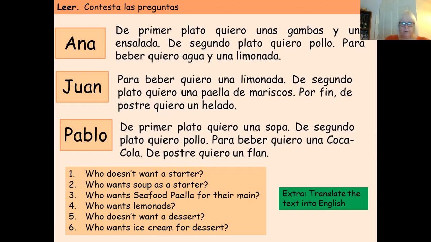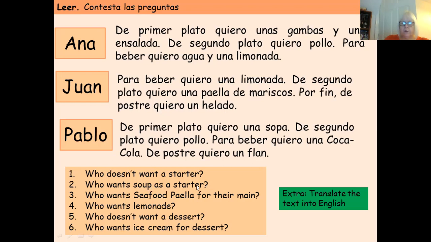So pause, move on when you're ready. Okay, so I'm assuming you have now moved on and we're going to correct it. Who doesn't want a starter? Now, you should have been able to do that by a process of elimination. Anna says, de primer plato quiero unas gambas, so she's obviously having something. Pablo says, de primer plato quiero una sopa. So it's Juan who doesn't mention, and therefore obviously doesn't want a starter.